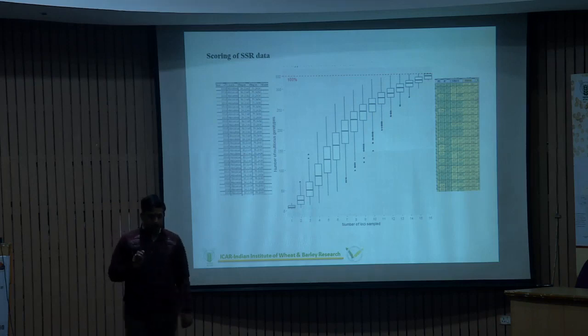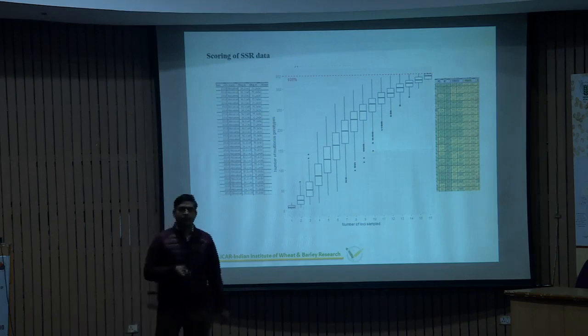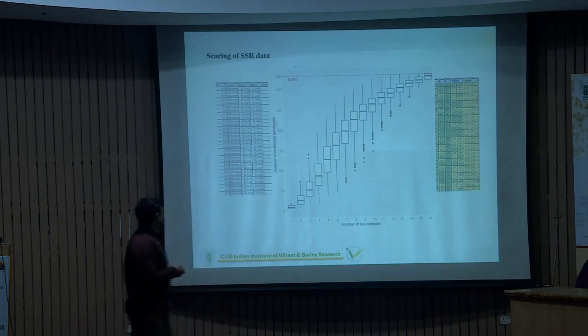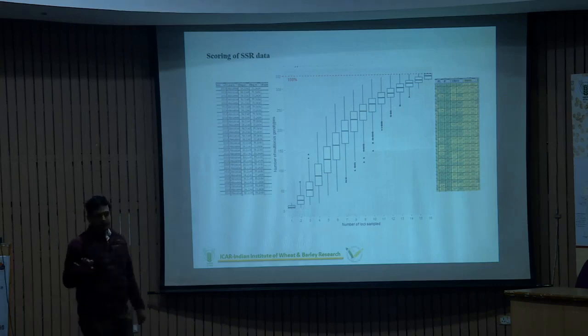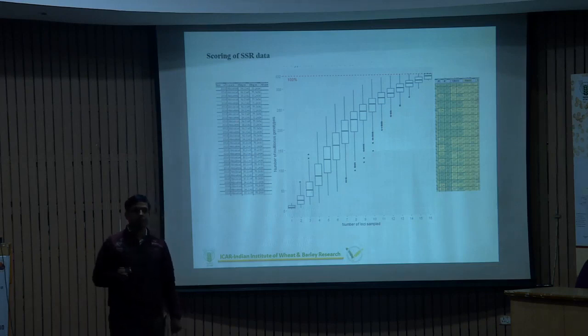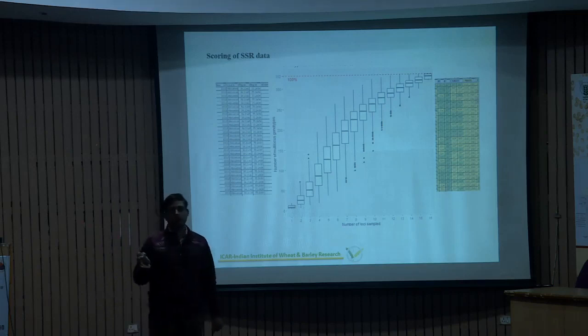So this is fine with the conserved markers, but when we talk about SSR markers, because SSR markers are multi-allelic markers, they provide a number of bands. Based on the number of bands, we can differentiate one isolate from another. For that, we have to make an Excel sheet. We run the gel and get different types of bands. For example, in strain X we get 3 bands of sizes 100, 200, 300. In Y, we get one additional band of 400. Another has 7 bands, or another has 3 bands. So we compile all the information in the Excel sheet.